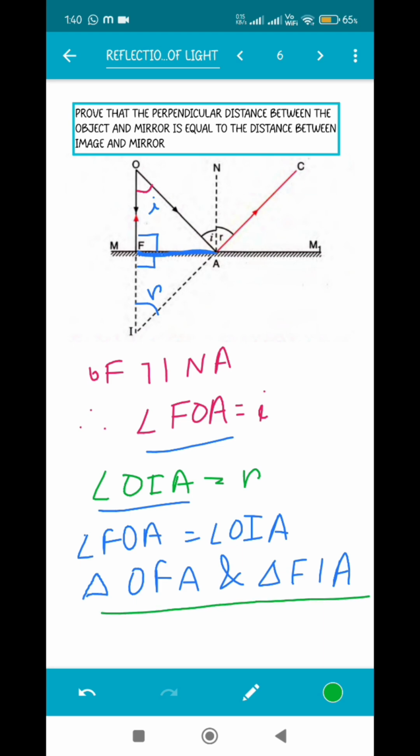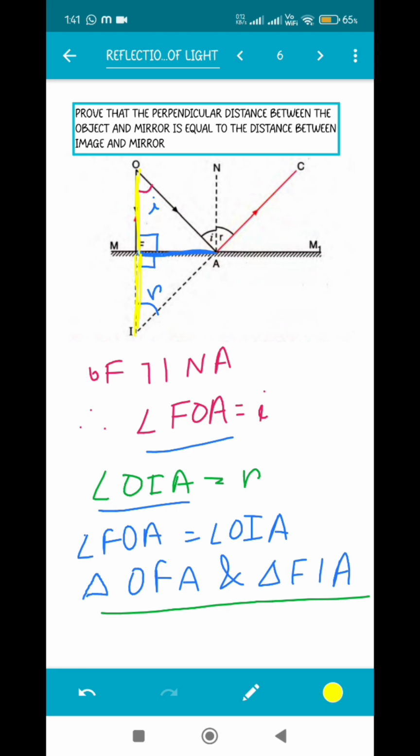And if two triangles are congruent to one another, all their corresponding sides are also equal to one another. So what can we say from the congruency that we have just proved? That this side OF is equal to the side FI, right? Corresponding sides of congruent triangles. This is what we wanted to prove, isn't it? That the distance between the object and the mirror is equal to the distance between the image and the mirror. Hence, we can prove the following by congruency. So I guess the derivation is clear.